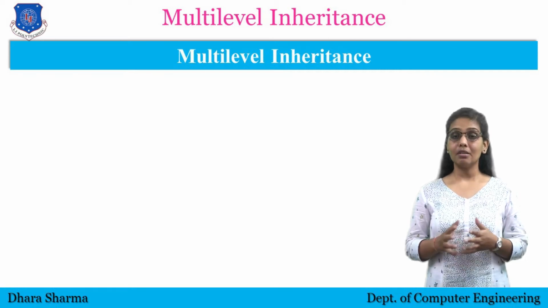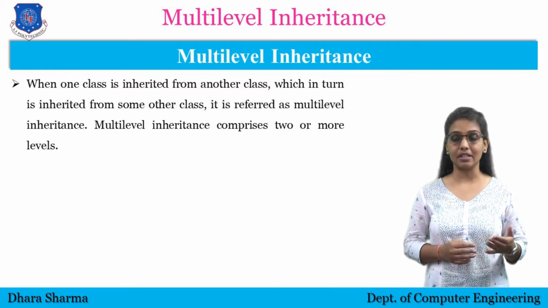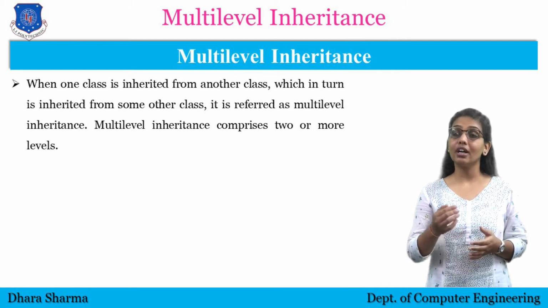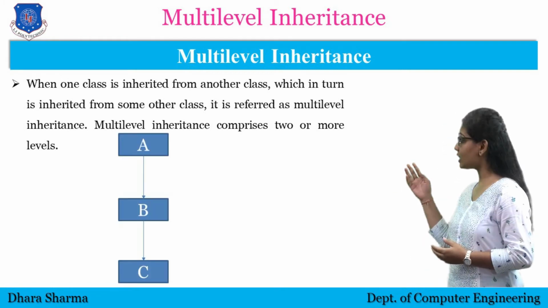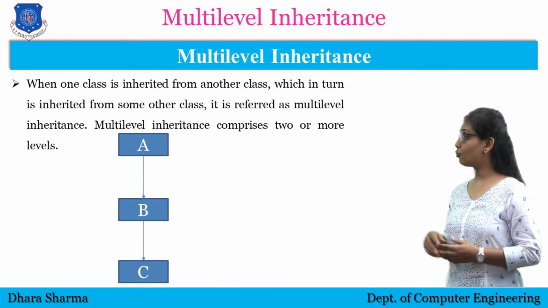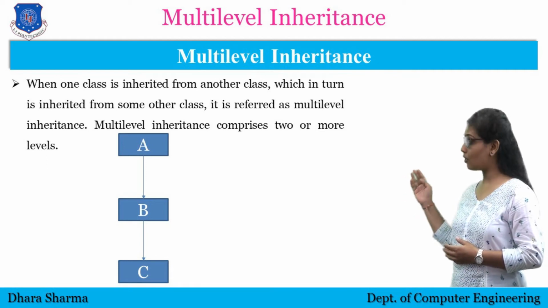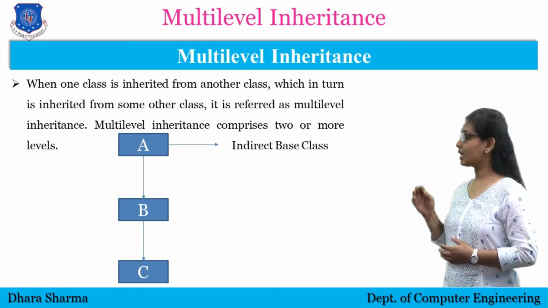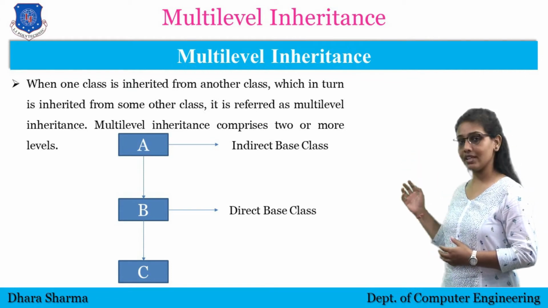So in multi-level inheritance we show the levels, how the inheritance is performed in levels. The properties are inherited into a derived class from the base class, and then in turn the properties are inherited into another derived class from that class. Here you can see there are three classes, class A, class B and class C. The properties from class A will be inherited into class B, and again the properties from class B will be inherited into class C. So class A is the main base class, and class B is an intermediate base class where properties from class A are inherited.